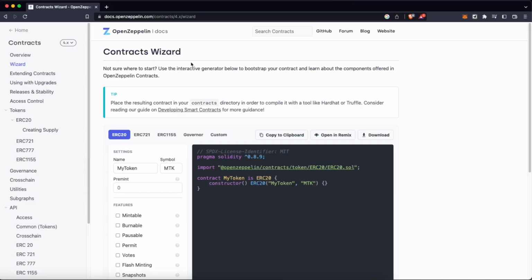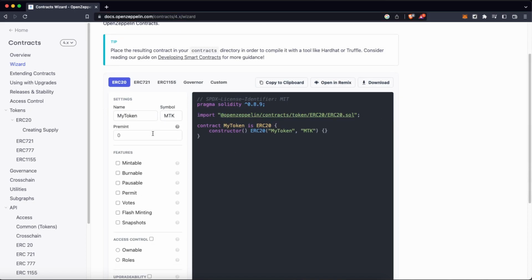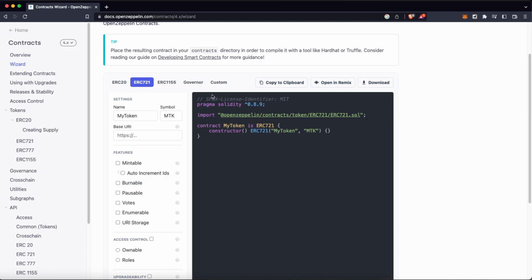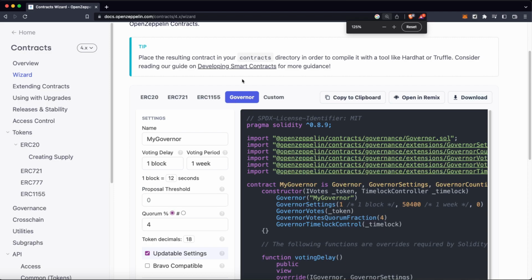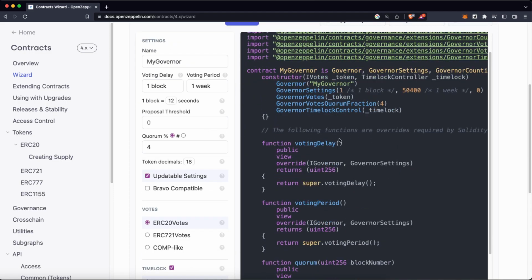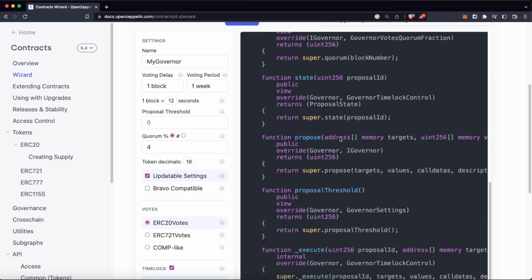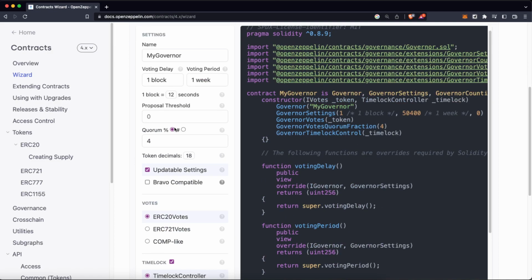Yes, we can go to docs.openzeppelin.com/contracts and use the wizard. This wizard is the easiest way for us to generate an ERC20 token or an NFT token with some parameters which are going to be added automatically, but the one we want the most is the one over here called Governor. This Governor is going to use the latest standards in the industry to create a DAO with all the functions we need. Let's explain it one by one.